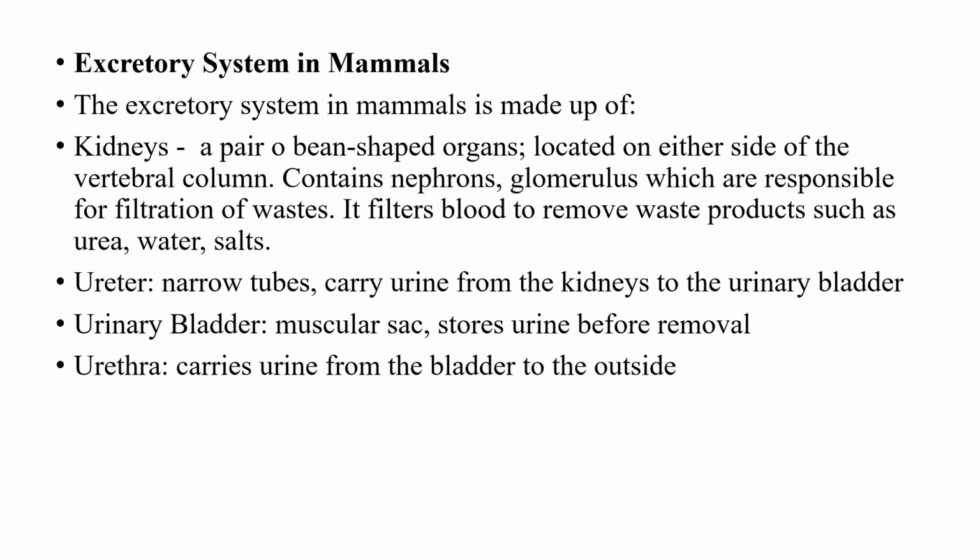So the blood contains toxins, poisonous substances, and waste products that are not useful in the body, like urea, excess water in the body, and salt. So the blood will carry all these to the kidney.